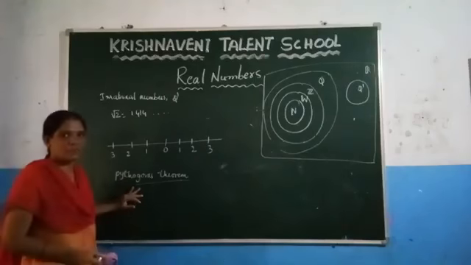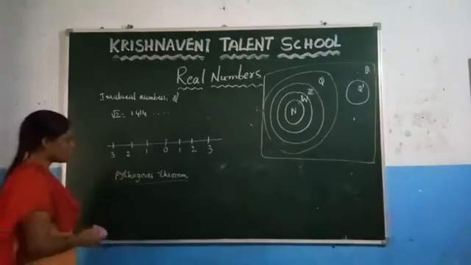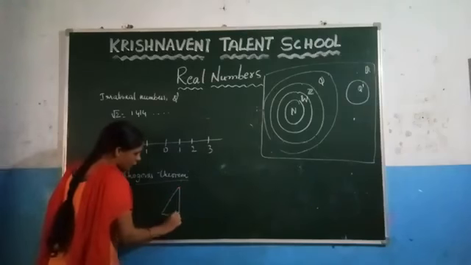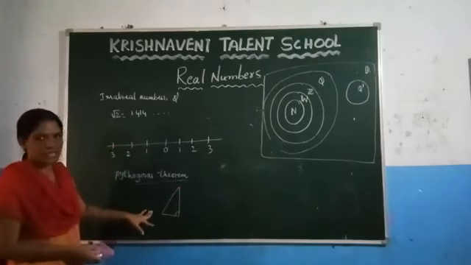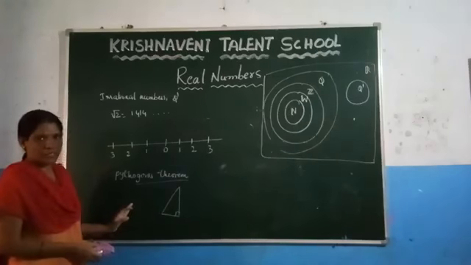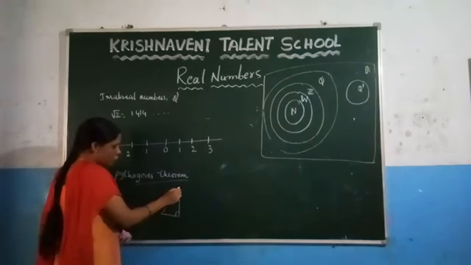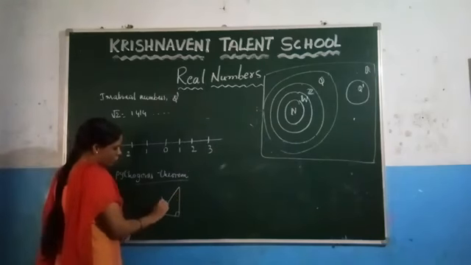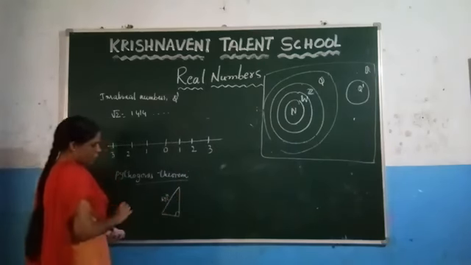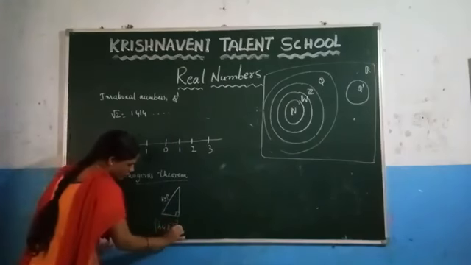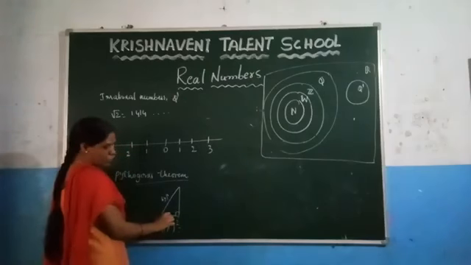You know that the Pythagoras theorem is applicable only for right angle triangles. What is a right angle triangle? If one of the angles is 90 degrees, we call it a right angle triangle. The longest side in a triangle we call the hypotenuse. The Pythagoras theorem states that the hypotenuse square must be equal to the sum of the squares of the other two sides.